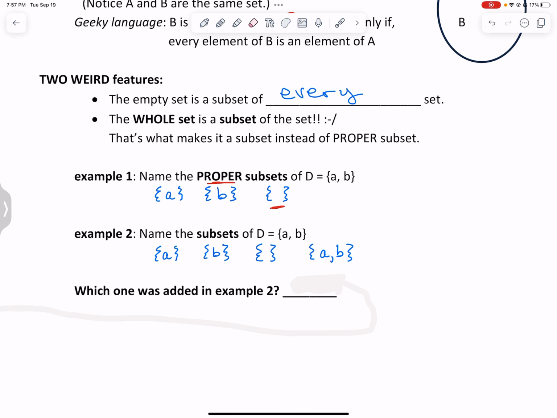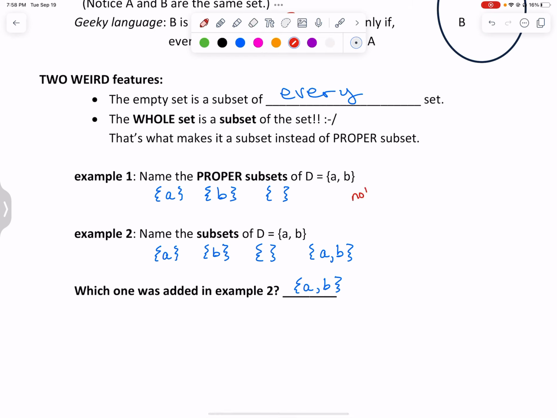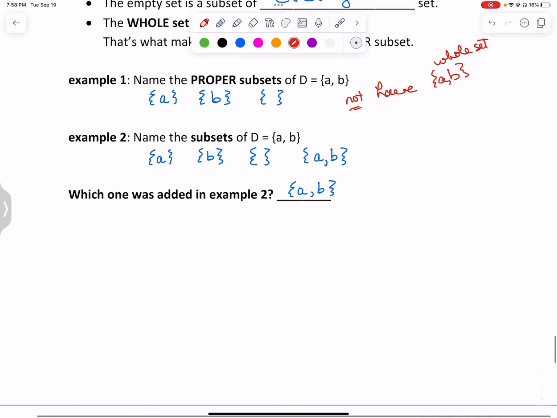Which one was added in example 2? The one that has everything in it. Okay? So that's the difference between a proper subset and just a regular old subset. The proper does not have this guy, the whole set, in it.